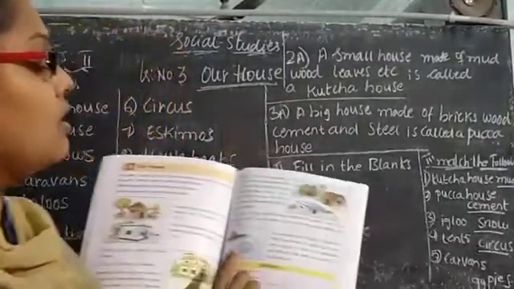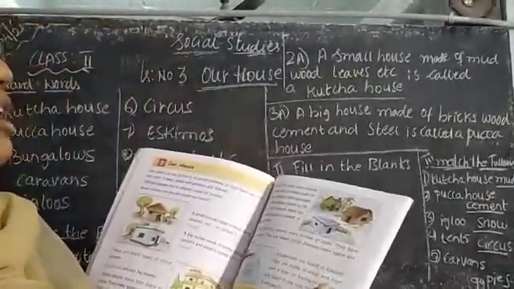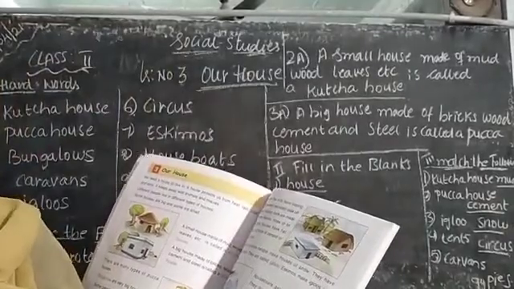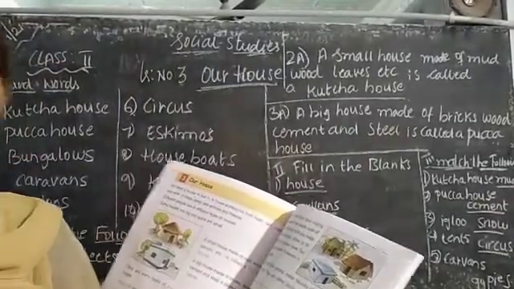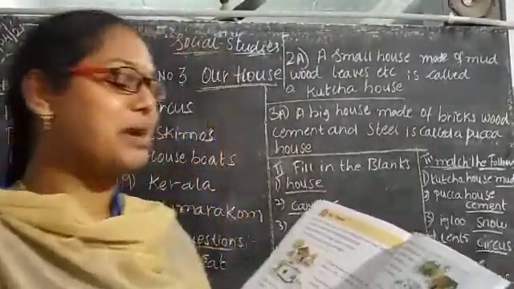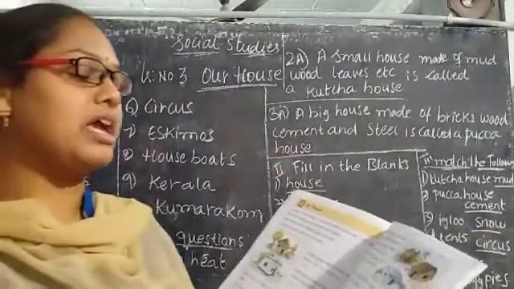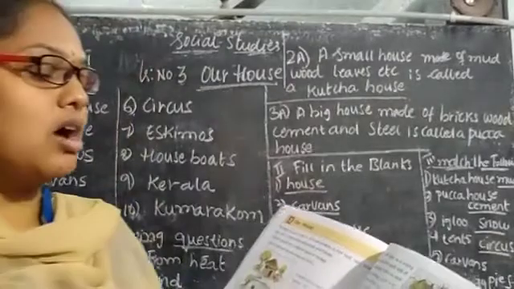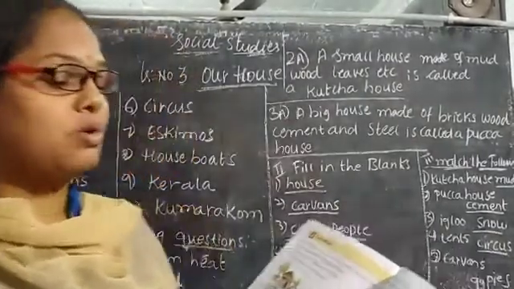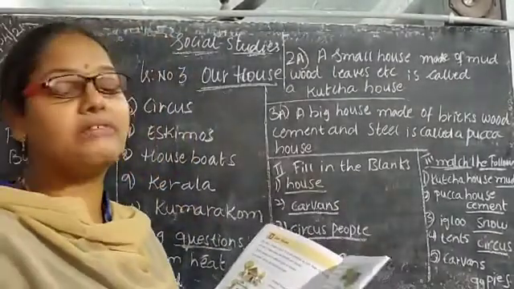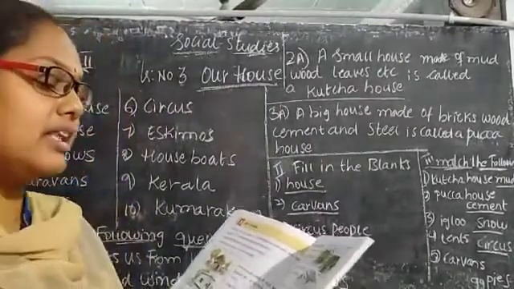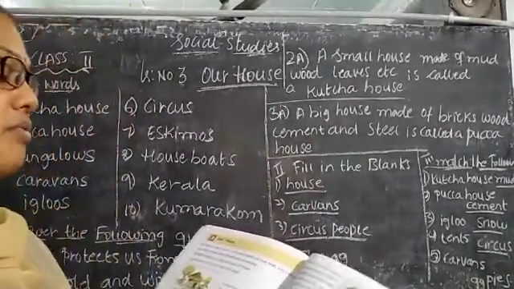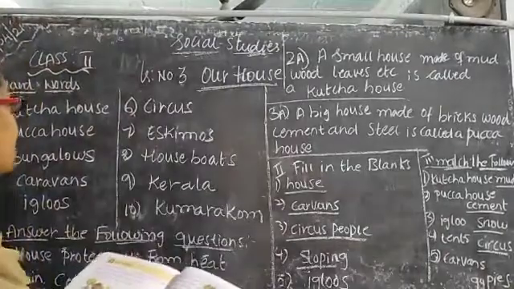This is the igloo. Houseboats are found in Kashmir. Where do we find houseboats? Kashmir. They are made of wood and fixed over a boat. In Kerala, houseboats are found in the vast backwaters of Kumarakom. So Kerala houseboats can be found in the vast backwaters of Kumarakom. This is about our house.